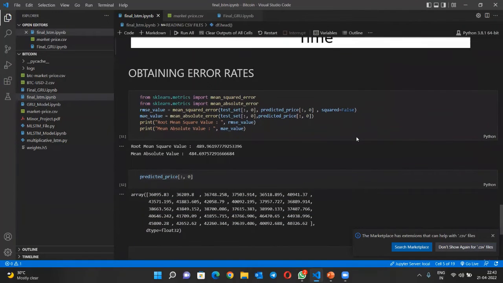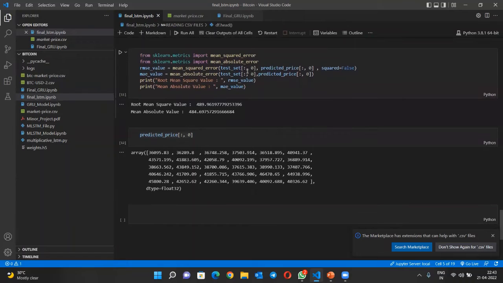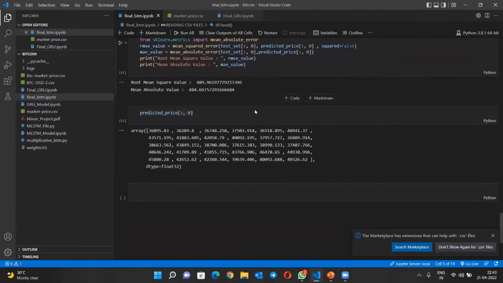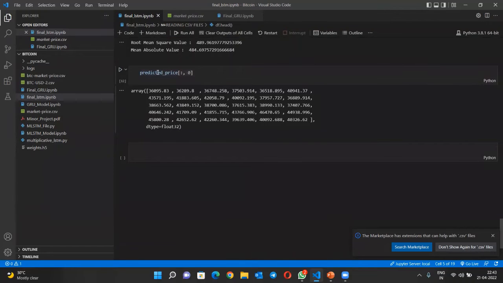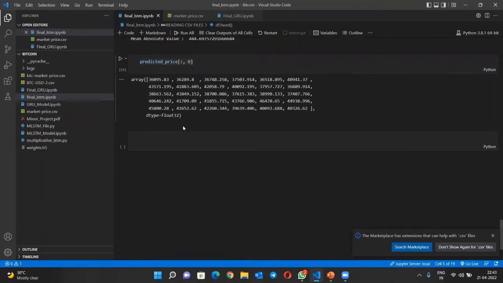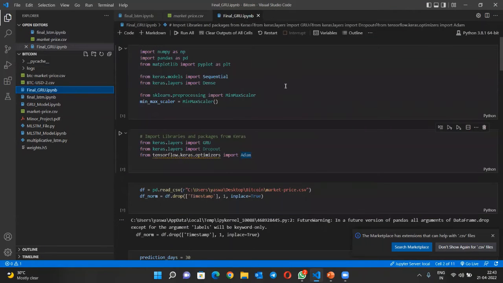After that, we have to find the error rates. Here we are finding the mean square error and root mean square error. After testing these two errors, we have got some values which are very low. So at last, we are predicting the next 30 days of our Bitcoin price. This is the LSTM.